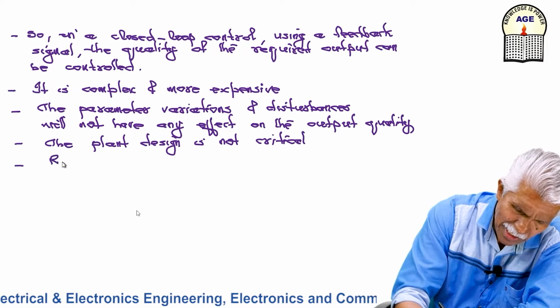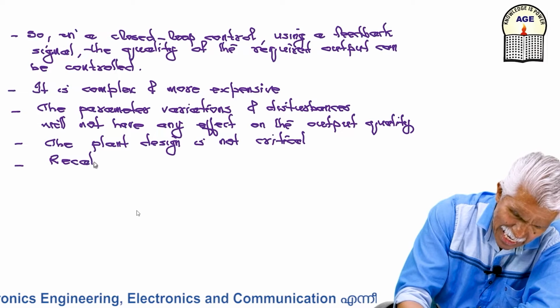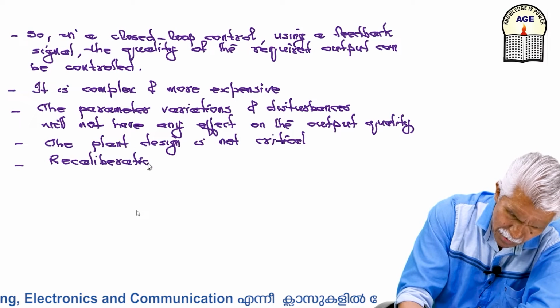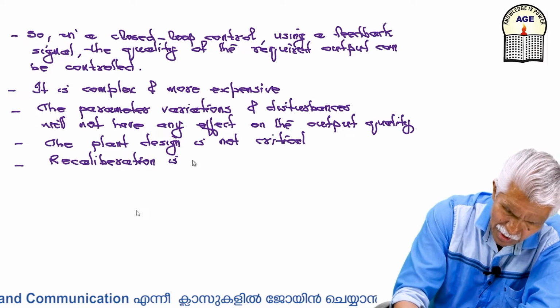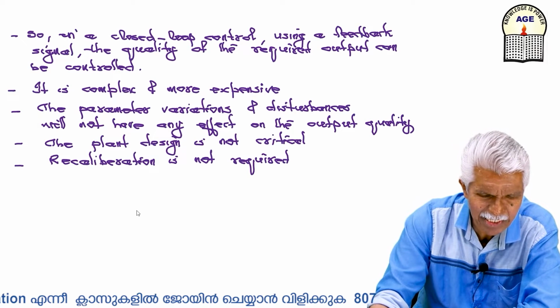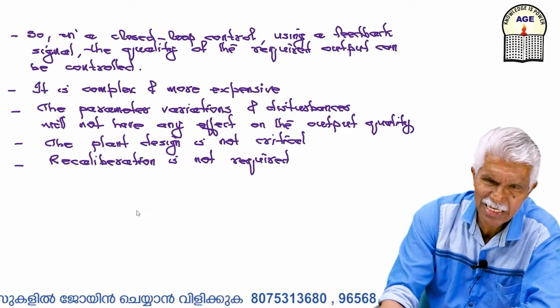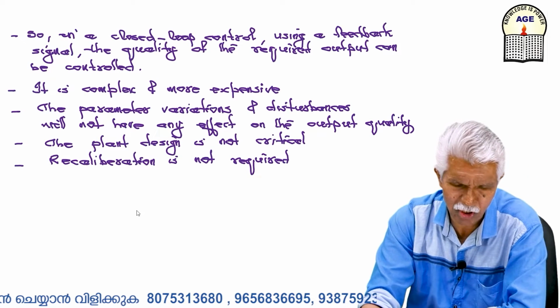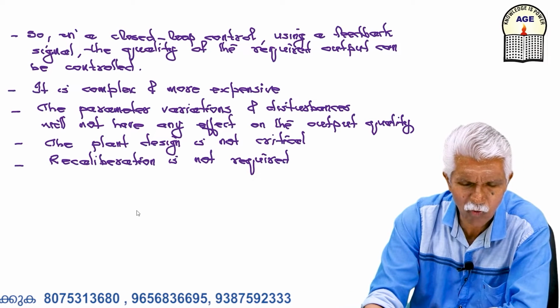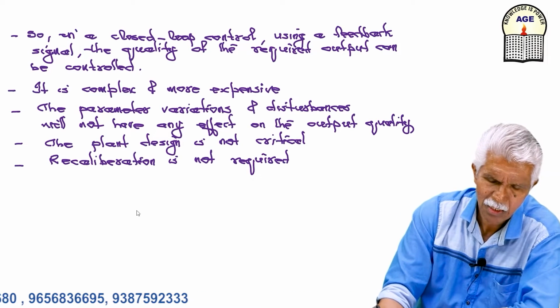Recalibration is not required. So these are the advantages of closed loop control. I can easily maintain the quality of the output, but it is going to be more expensive and more complex.